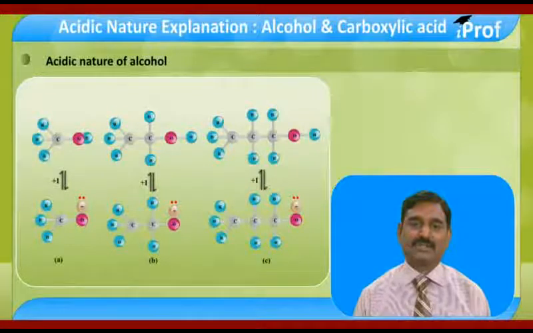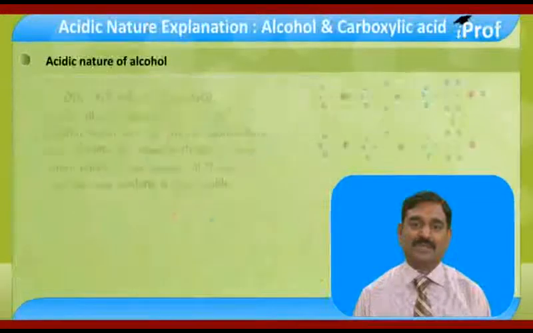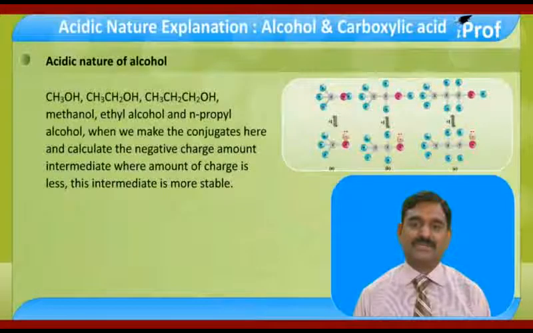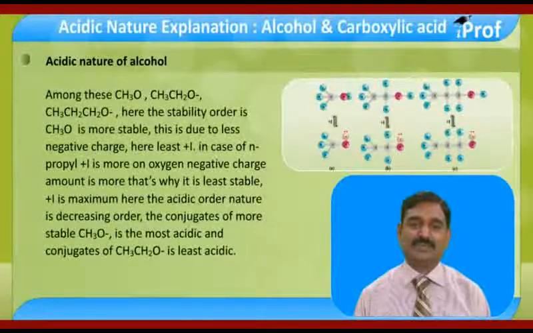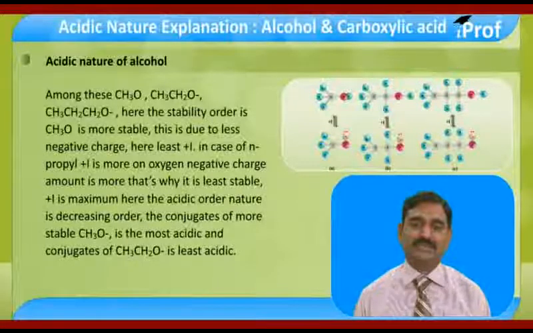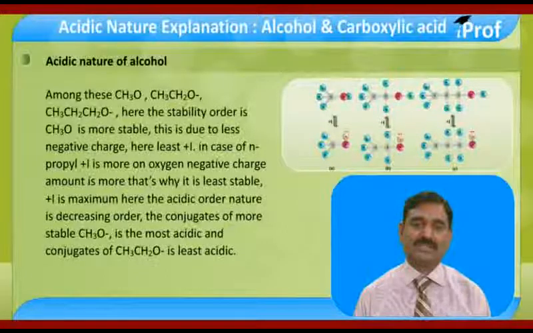When we make the conjugates and calculate the amount of negative charge, the intermediate where the amount of negative charge is less is more stable. Among CH3O-, CH3CH2O- and CH3CH2CH2O-, the stability order is: CH3O- is more stable. This is due to less negative charge, as here plus I is least, that's why the negative charge amount is least.